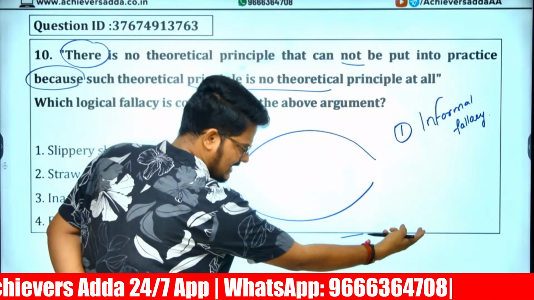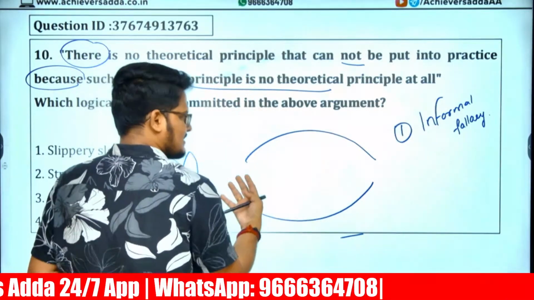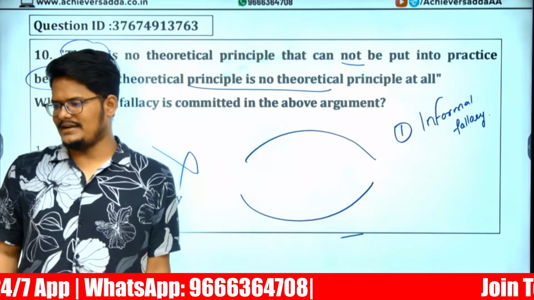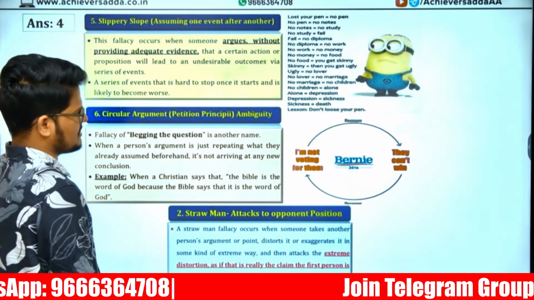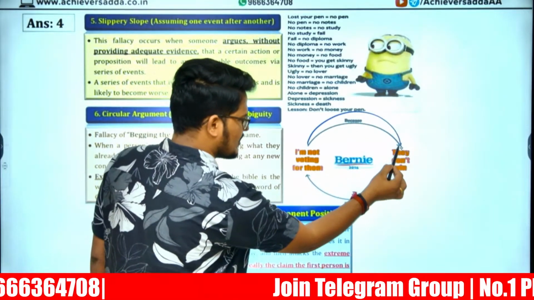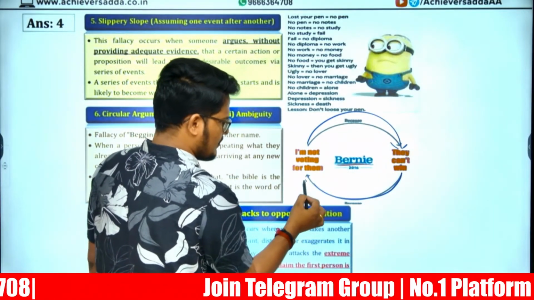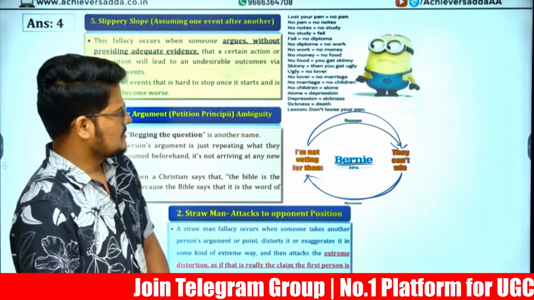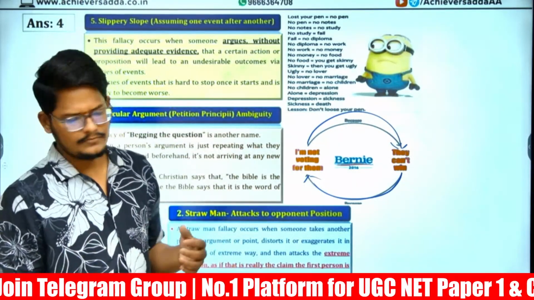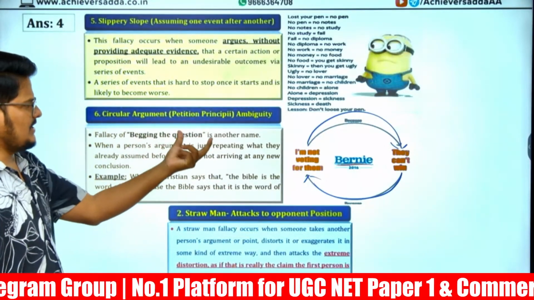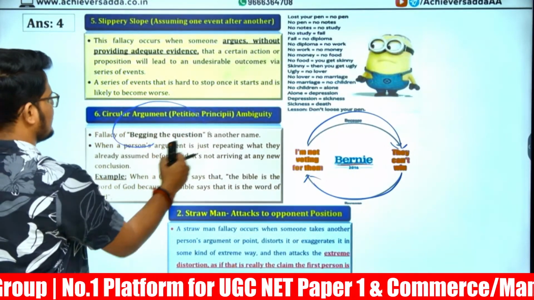Because of this I am saying this. I am saying this based on this. So it is like then and there it is getting rotated, which is like a circular fallacy or petitio principii. I am not voting for them because they can't win. They can't win as I am not voting for them. So it is like circular or petitio principii or begging the question. Circular argument or petitio principii, this is also called begging the question.